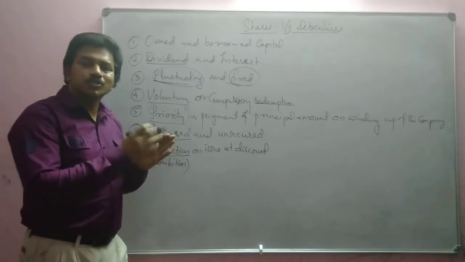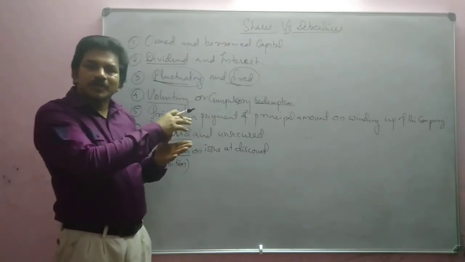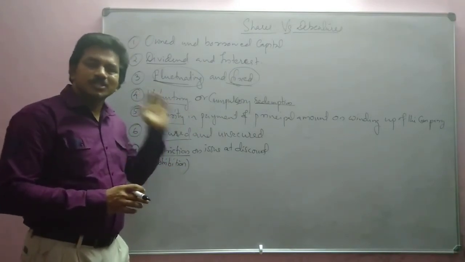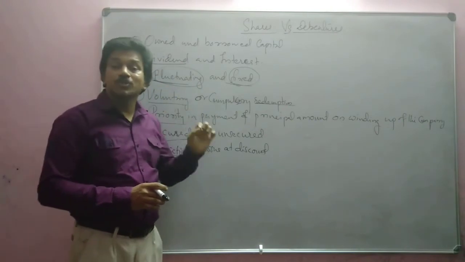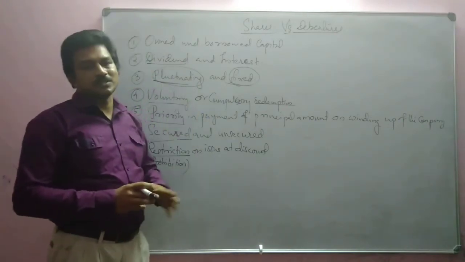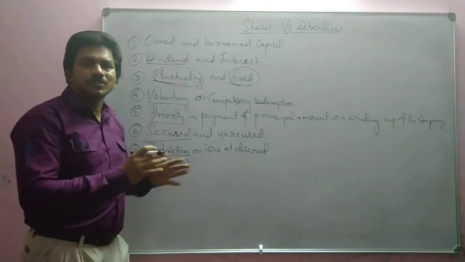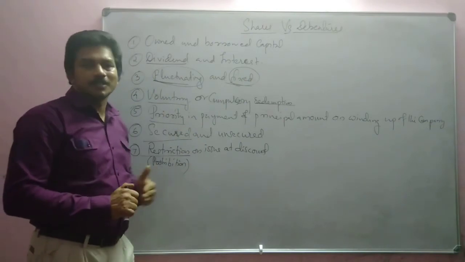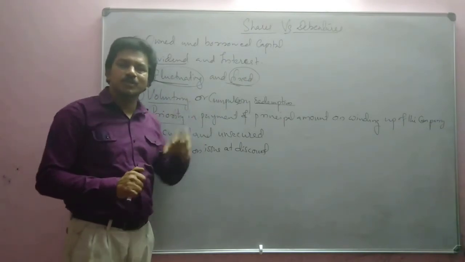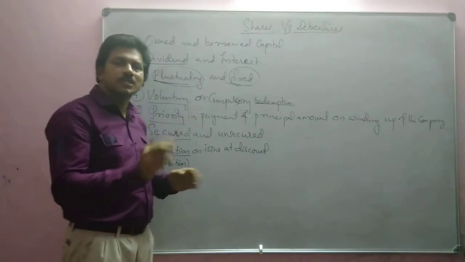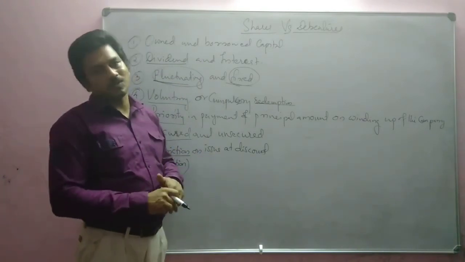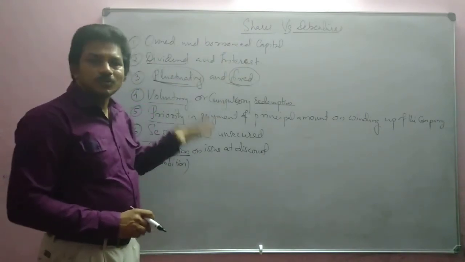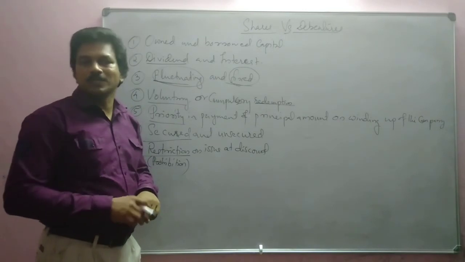But in order to issue shares at a discount, certain procedures had to be followed, and there was a restriction that shares could not be issued at a discount of more than 10%. The maximum discount could be 10%, not beyond that. That was before the Indian Companies Amendment Act 2013. But after the enactment of the Amendment Act 2013, companies cannot issue shares at a discount. But even now, as earlier, debentures can be issued at a discount.